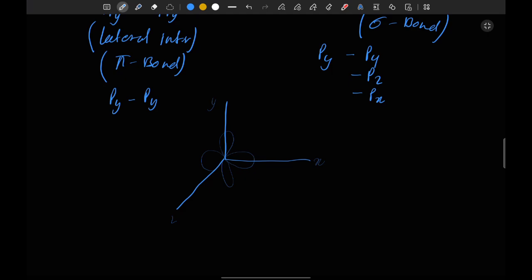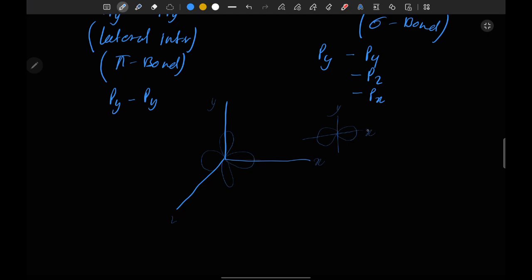So if we have to make a sigma bond, then if the next loop is present here, in its y direction and its x direction, then if these interact with each other, only then is a sigma bond going to form, and the internuclear axis of these will be the same as x.